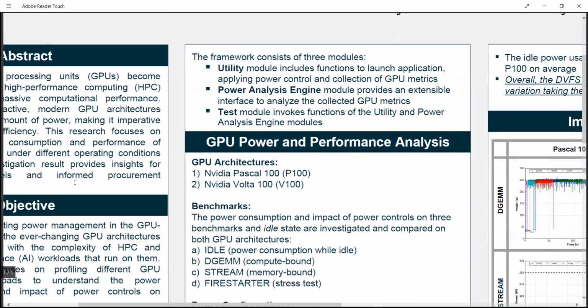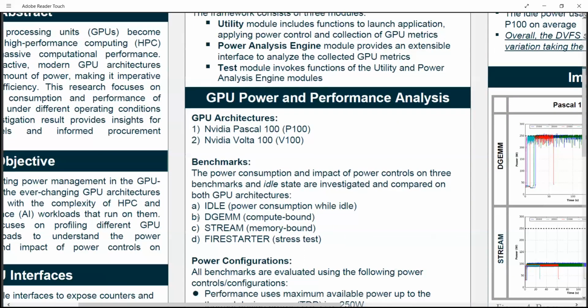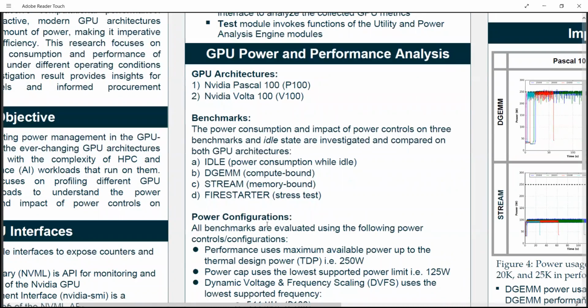Coming to the GPU power and performance analysis, we performed this analysis on two GPU architectures: NVIDIA P100, which is the previous architecture, and NVIDIA V100, the state-of-the-art architecture. We ran the following benchmarks on both architectures, including idle, which provides us the idea of power consumption at idle state. DGEMM is for the compute-bound application. Stream is for memory-bound, and Firestarter is basically a GPU stress test, and it also provides us the idea about the maximum power consumption by a GPU device.